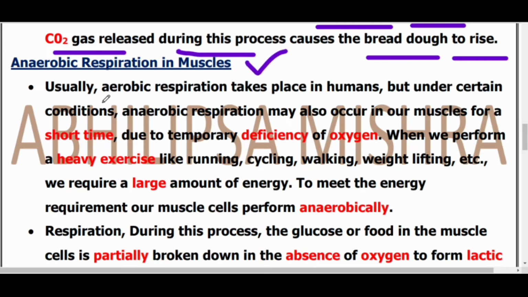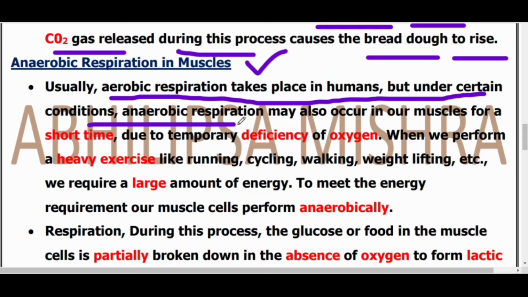So students, usually aerobic respiration takes place in the human body, but under certain conditions, anaerobic respiration may also occur in our muscles for a short time. Very important: the anaerobic respiration that occurs in the human body is not for a long time, but it occurs for a short time period. Now you need to learn why, for a short time, our human body respires anaerobically, when we learned that our human body respires aerobically.